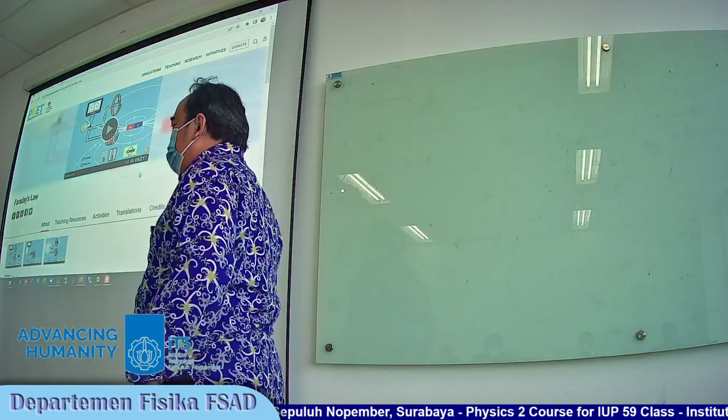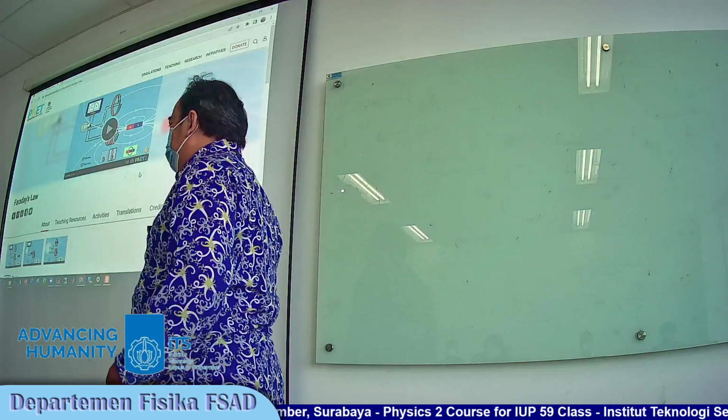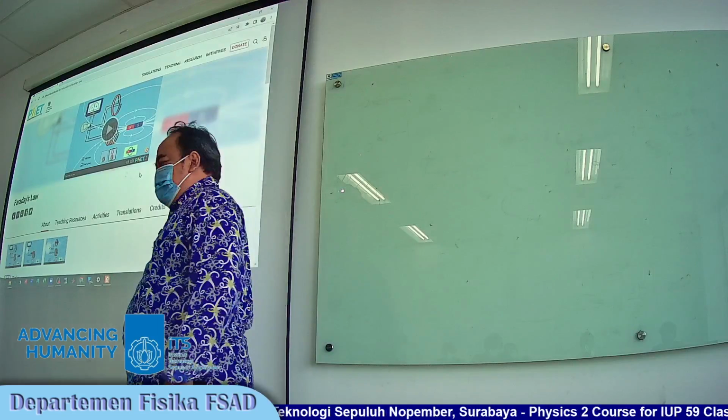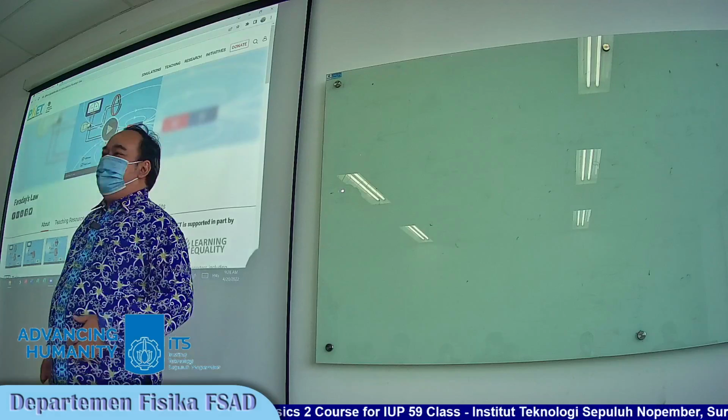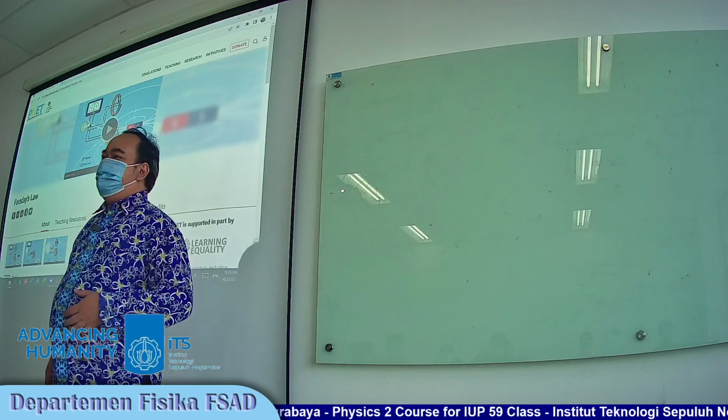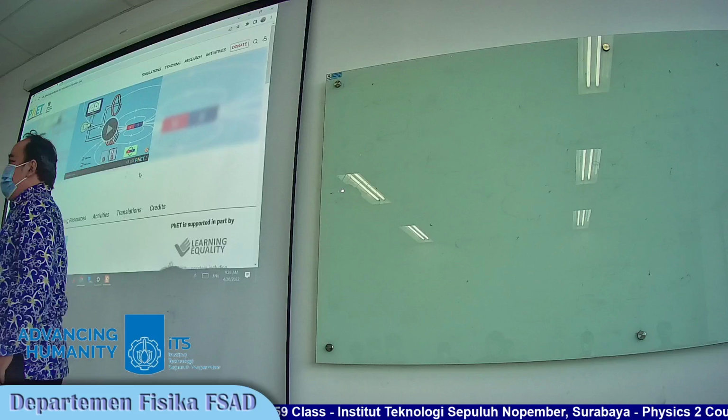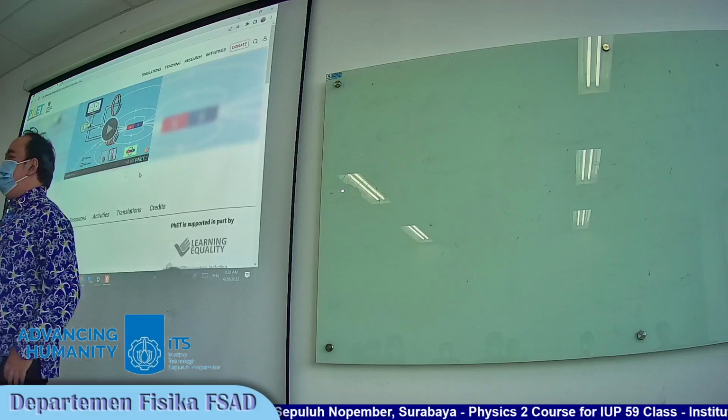In the last week, I think you had an asynchronous course. You learned about the electromotive force. This chapter tells us how to produce electricity from magneticity. Because magneticity and electricity are correlated with each other, we can produce magneticity by using electricity, and vice versa, we can produce electricity by utilizing magneticity.